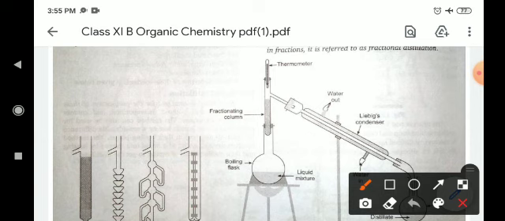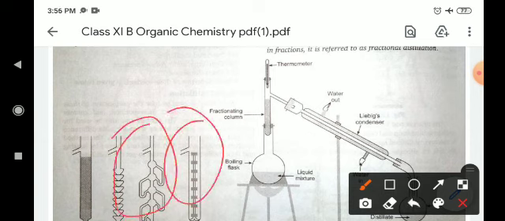When these vapors come to the fractionating column, they pass in a random way, cool down and again fall down into the bottom flask. In this way, the vapors of the second compound will not be removed out of the round bottom flask.